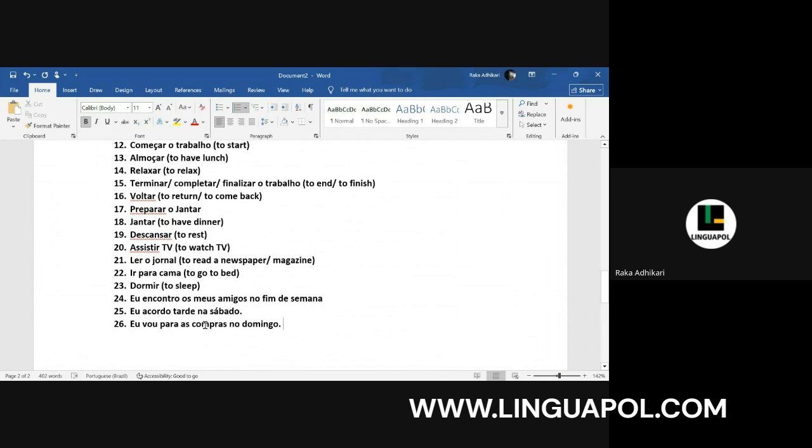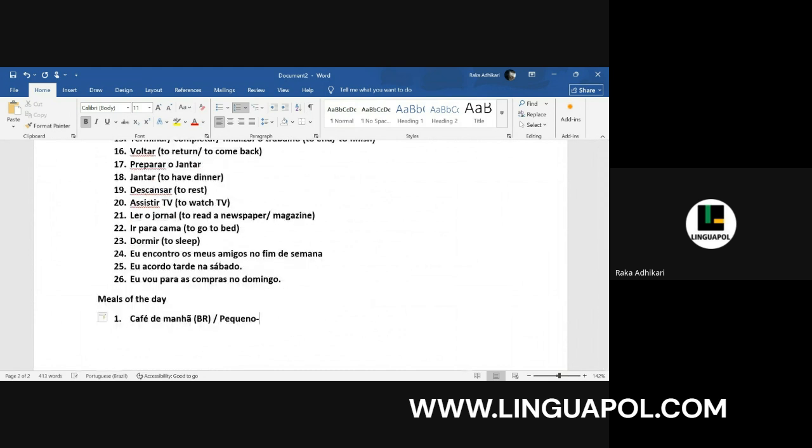As compras, shopping. Apart from this, the words you need to know are the meals of the day. The first meal will be called café de manhã. So café de manhã is used in Brazilian Portuguese, whereas in European Portuguese we use the word pequeno almoço.